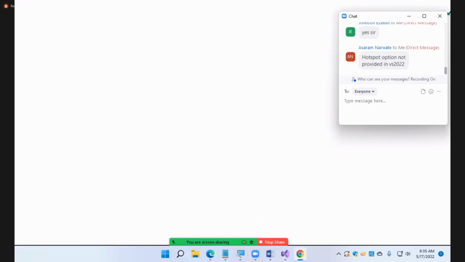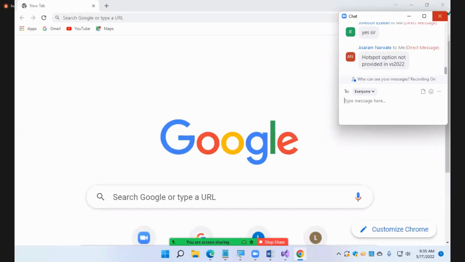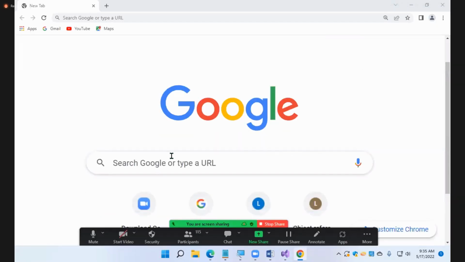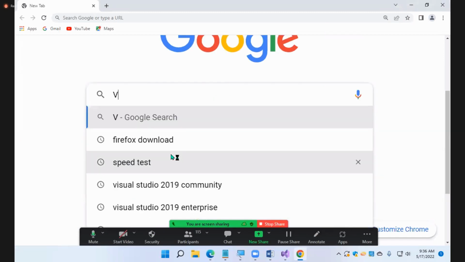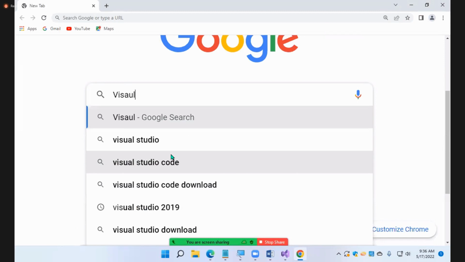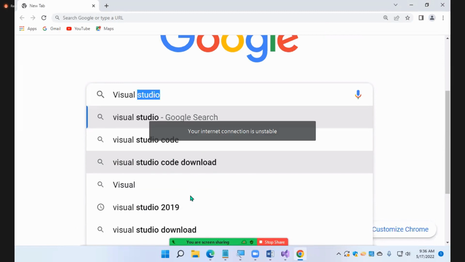If I try to type, say I want to know something about Visual Studio downloading, automatically you will be getting the options there. We call this IntelliSense.